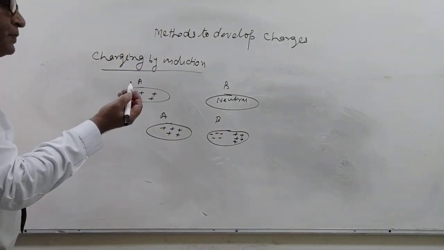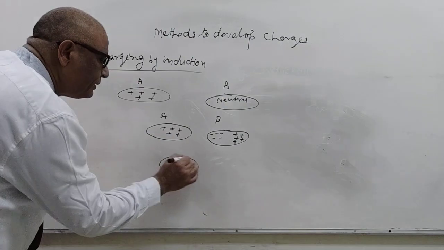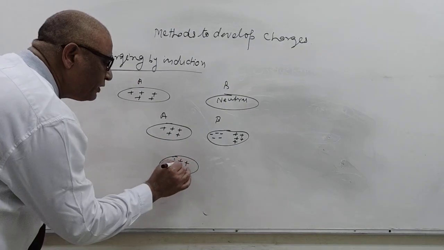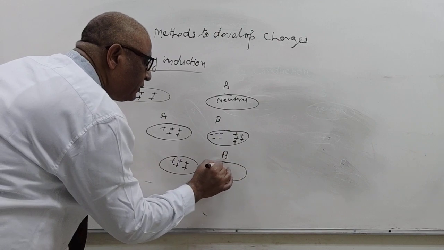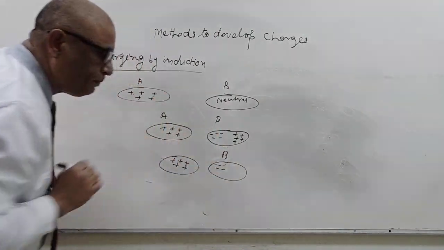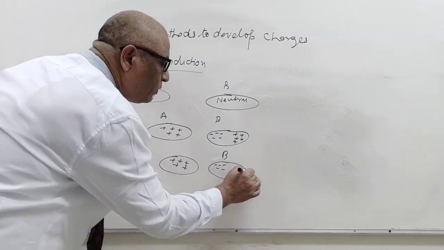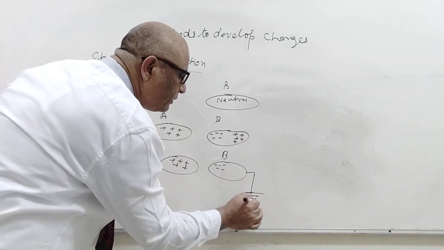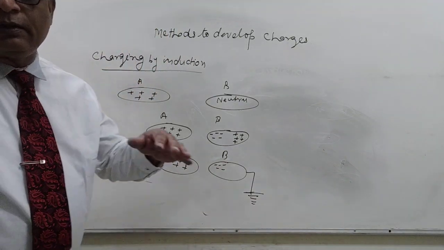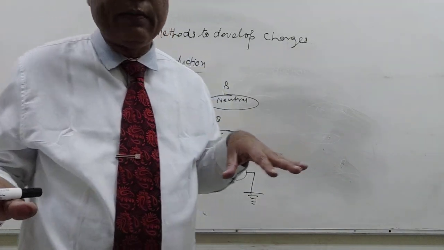Now same here, A is positive, and this is B with 5 negative charges, and now this end is connected to the ground. You know that ground is zero potential.